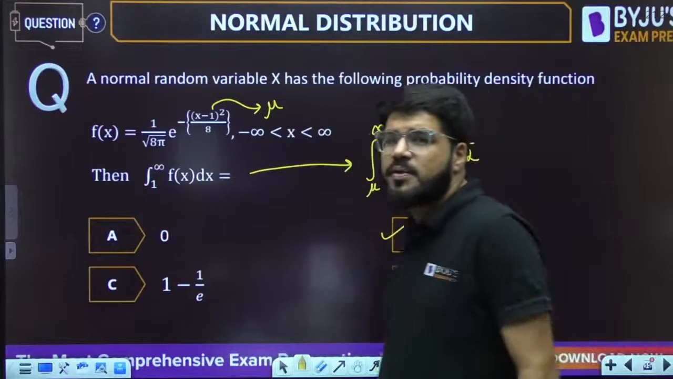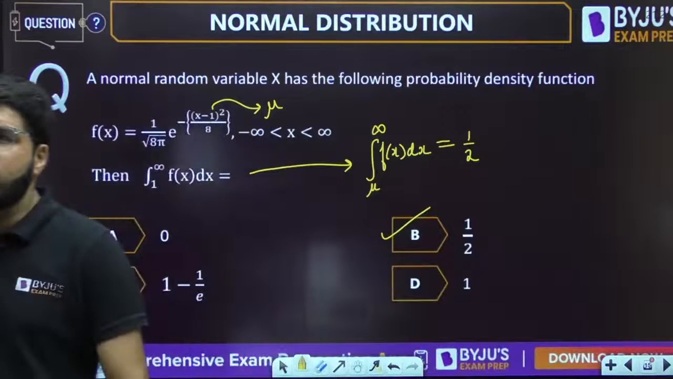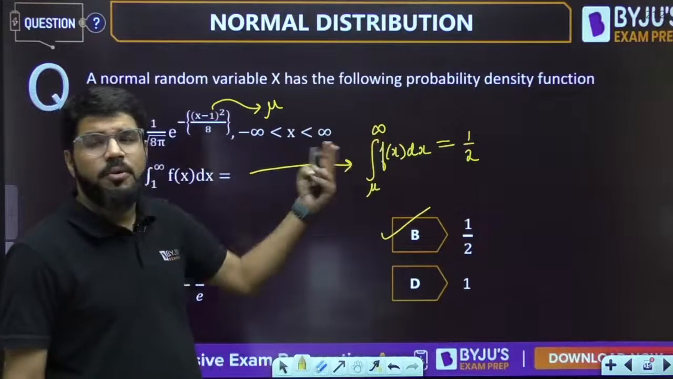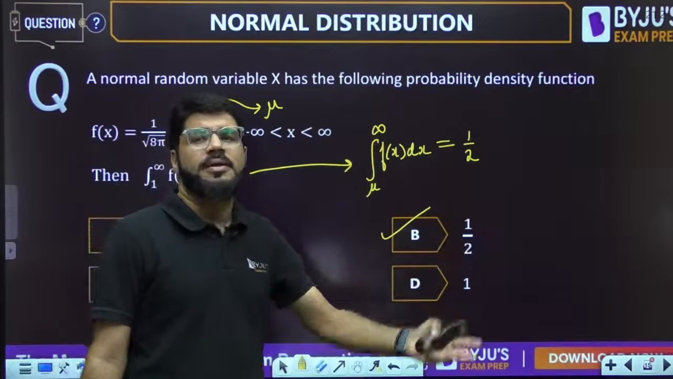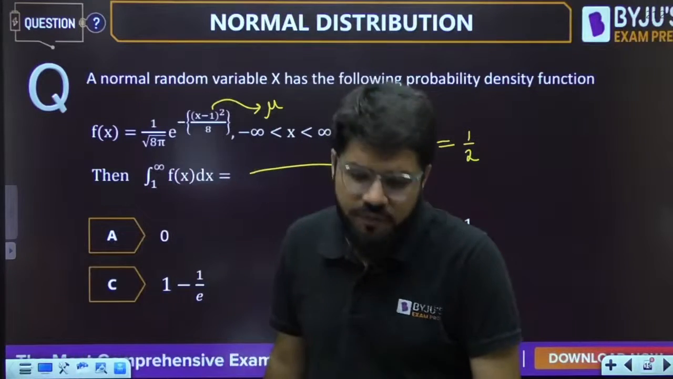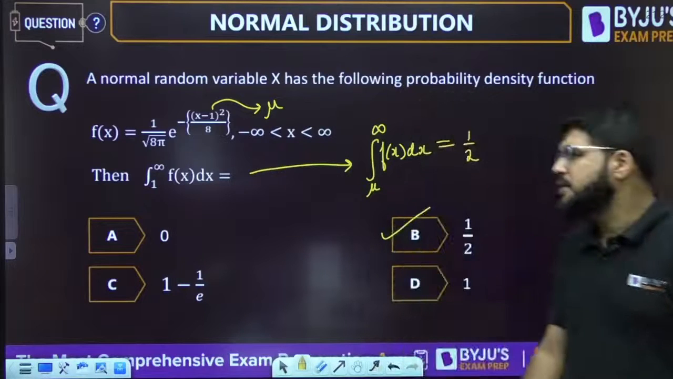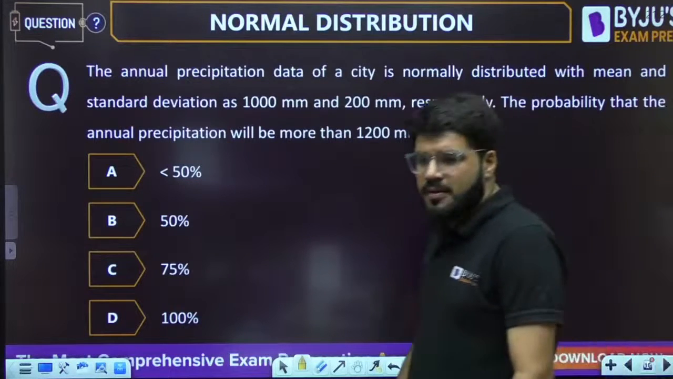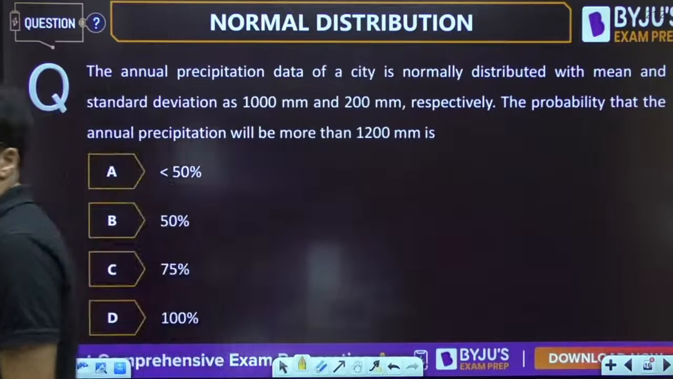Very logical, very simple question. Again, the symmetry point is utilized. The probability up to the mean and the probability after the mean are both equal to 1 by 2, 50-50% each. Next question. Again, by symmetry you can solve this question. It's a very logical question.